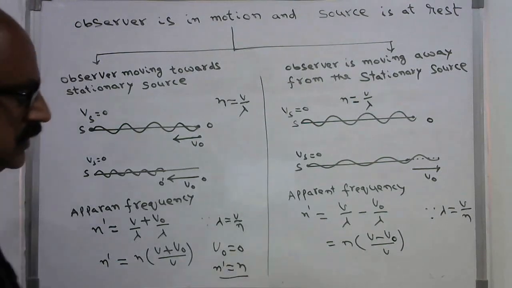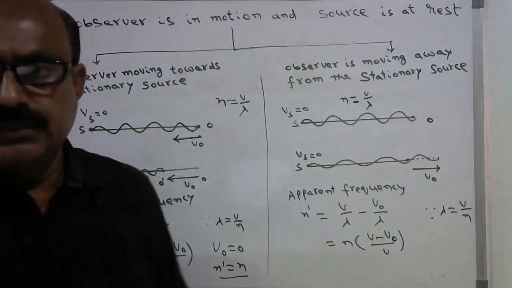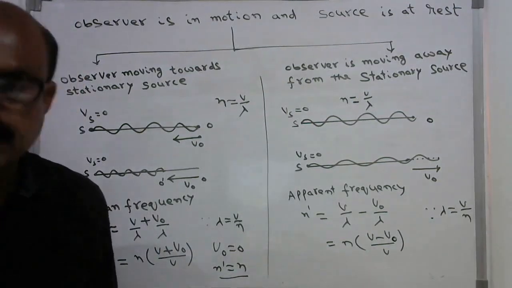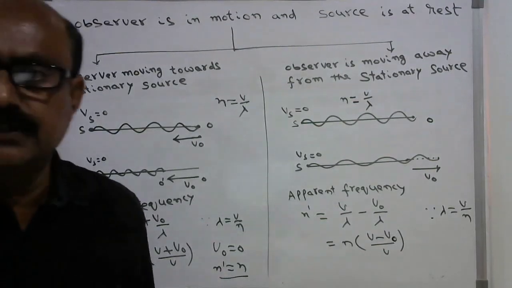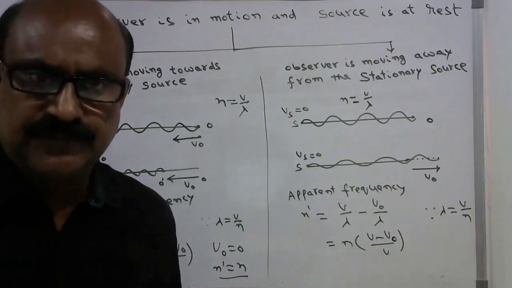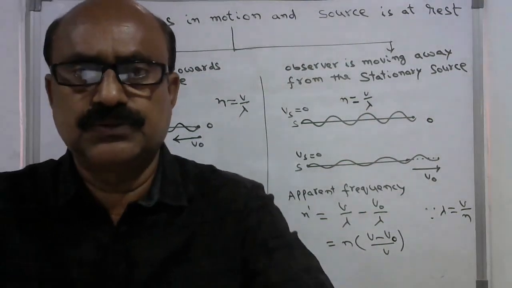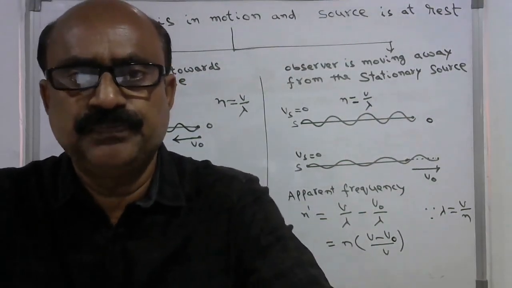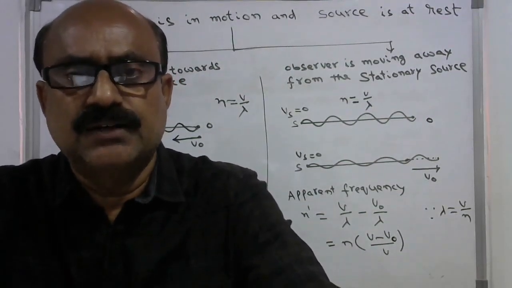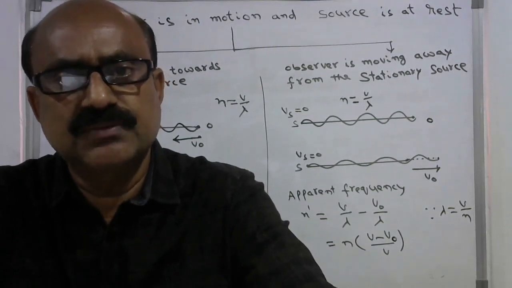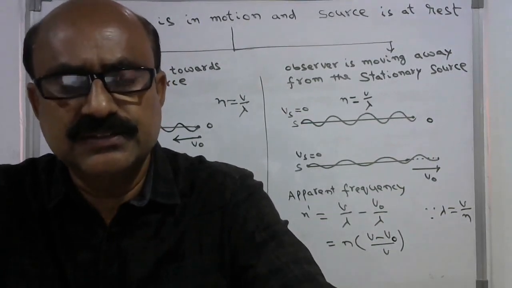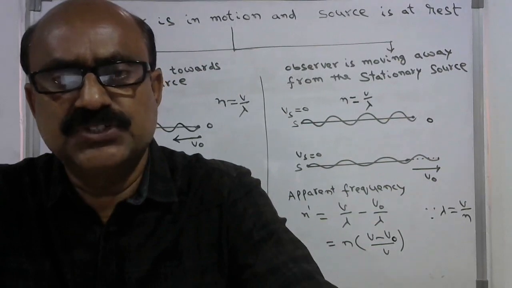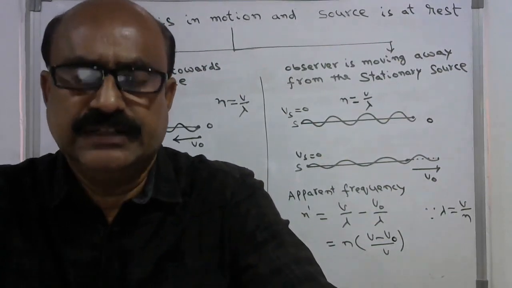So these are the two equations for the source at rest and the observer in motion. So far we have discussed one case where the observer is at rest and the source is set in motion, and a second case where the observer is set in motion and the source is at rest.